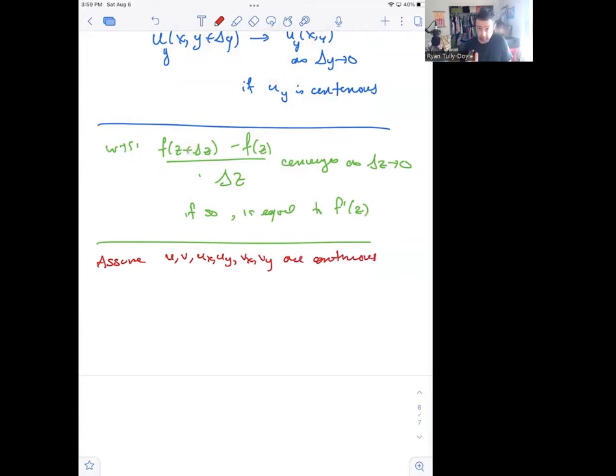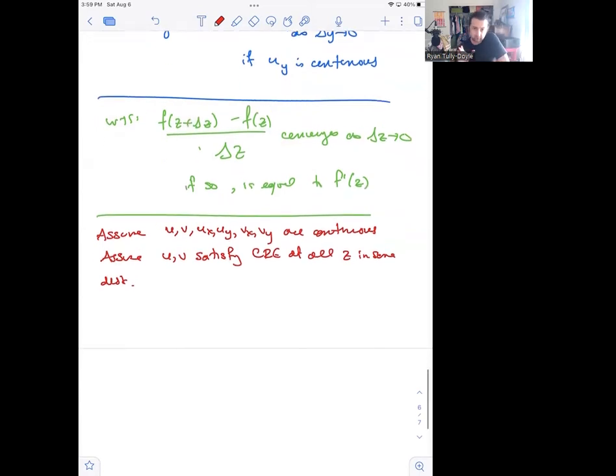And for the purposes of this direction, we're going to assume that u and v satisfy the Cauchy-Riemann equations at all z in some disk. Complex differentiability requires that we work in a disk, and so we'll make that assumption.